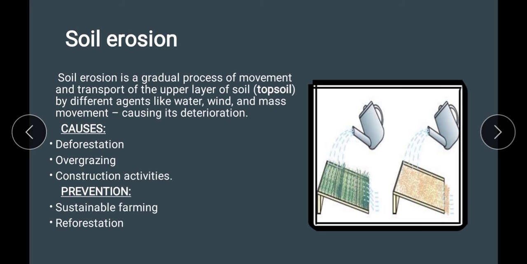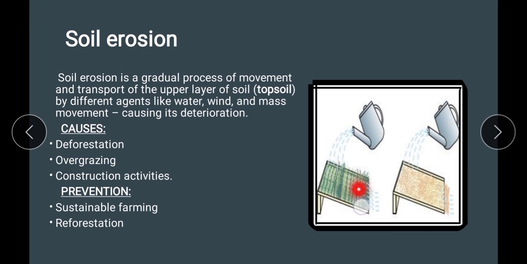What are the causes of soil erosion? The most important cause is deforestation. That is, human beings have always cleared the forests, which has led to the increase in this soil erosion. Also, overgrazing by cattle and construction activities has led to the increase in soil erosion. But we can prevent this. Prevention can be done by sustainable farming and also reforestation.